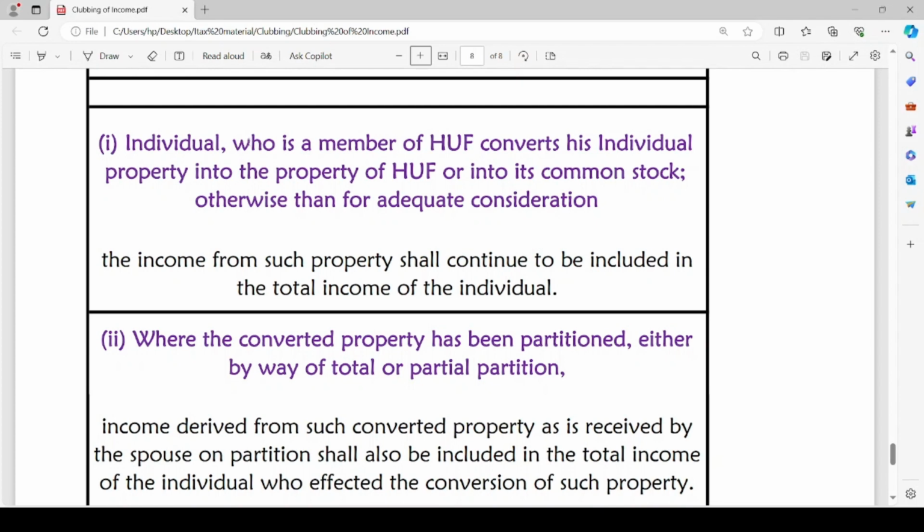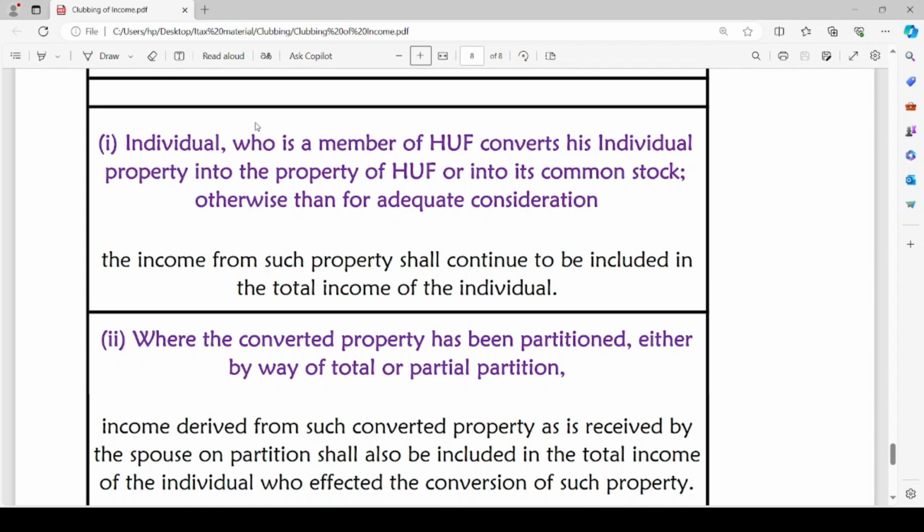The case is where the individual who is a member of HUF converts his individual property into property of HUF or into its common stock. Either they are using such property as an asset or it is being treated as common stock of HUF, otherwise than for adequate consideration. The conversion is taking place without any adequate consideration.